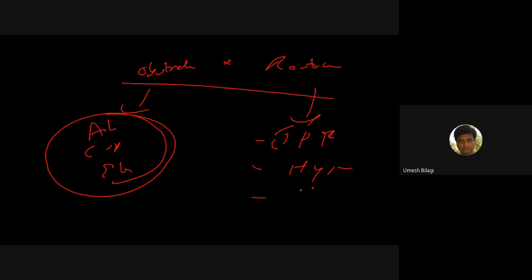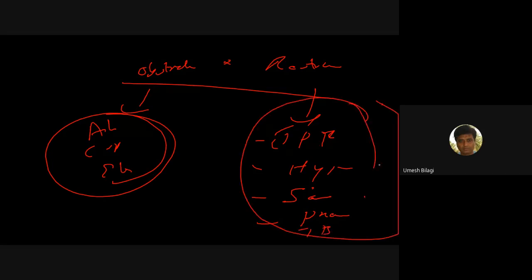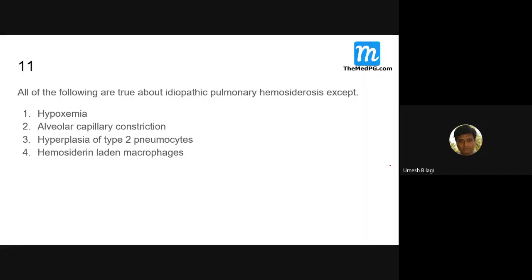Sarcoidosis, even pneumonia and tuberculosis, all these diseases where the disease is predominantly involving the parenchyma other than the airways, they fall in restrictive lung disease.